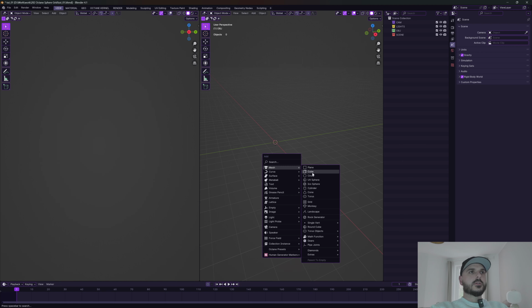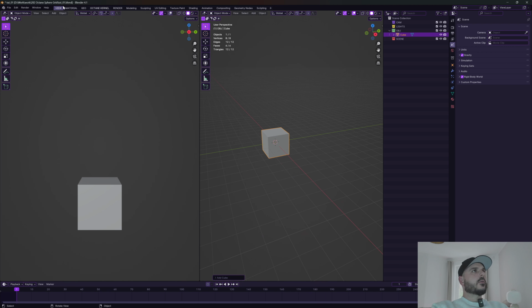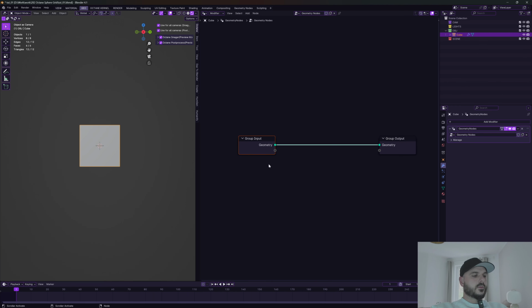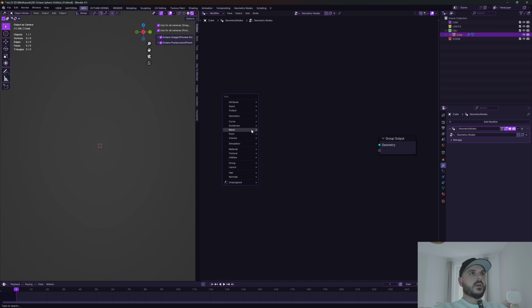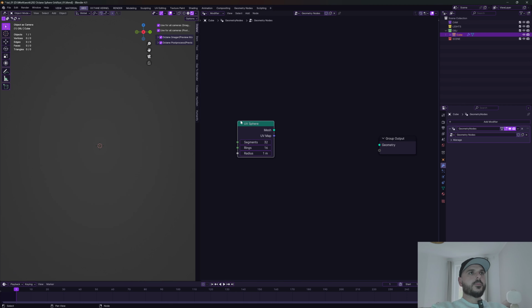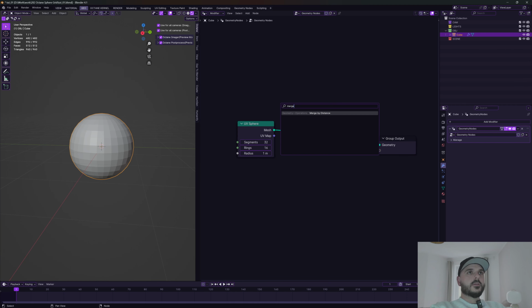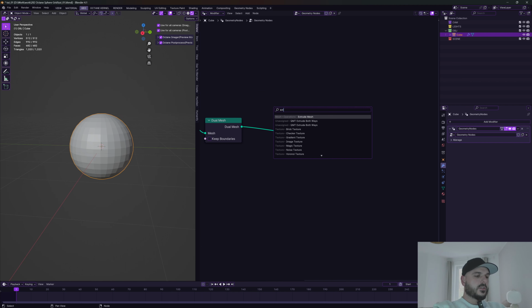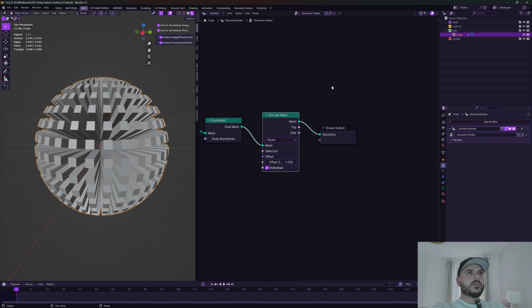We choose a cube, head over to the geometry nodes and create a new geometry node tree. Okay, we can remove the group input and create a new object. So I hold down Shift and press A and type in sphere to create a new UV sphere. Okay, next is the merge by distance and dual mesh. We want to add an extrude mesh. So search for extrude mesh.